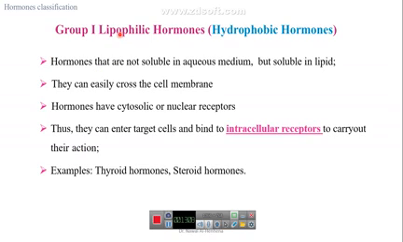For group 1, which is lipophilic and has its receptors inside the cell, they can cross the cell membrane, and they are not soluble in aqueous medium but soluble in lipid. Thus they can enter the target cell and bind to intracellular receptors to carry out their function, like steroid hormones.